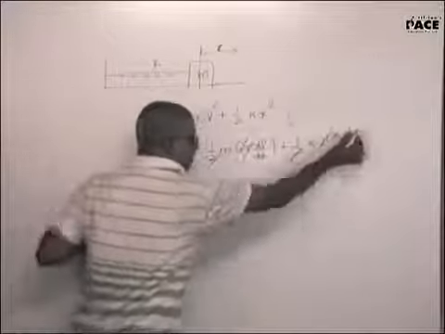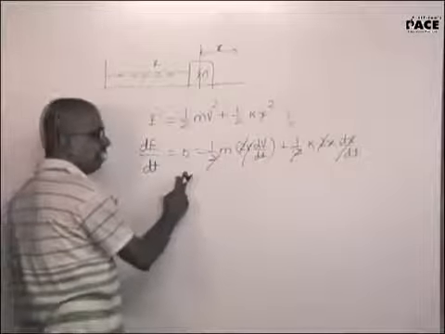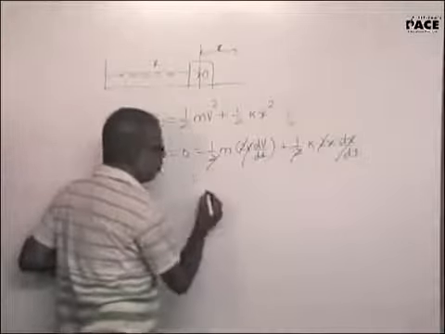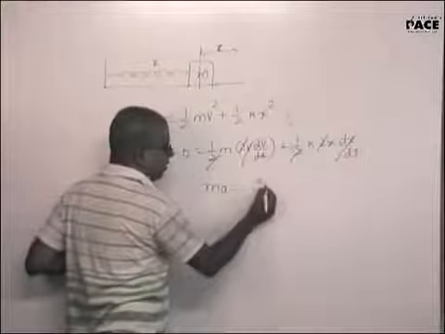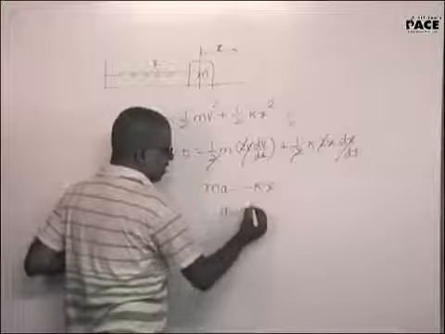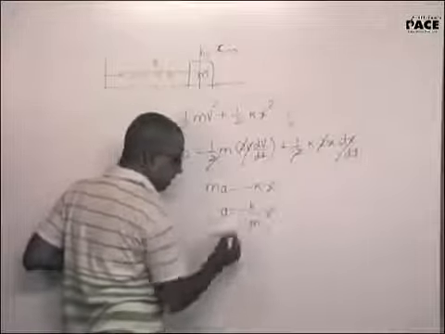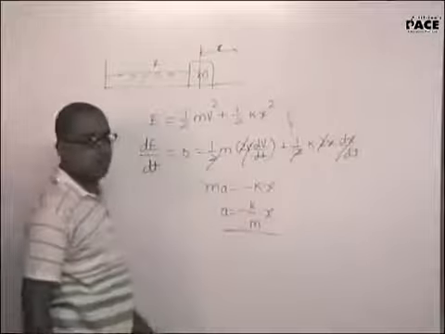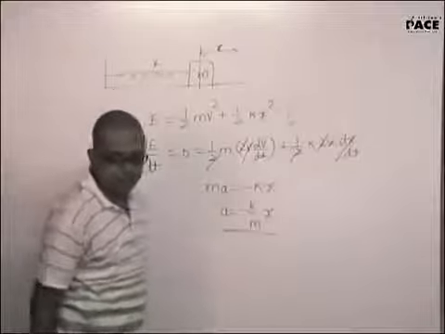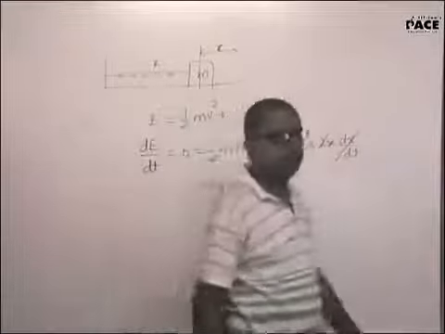Right? v and dx by dt will come to the denominator of this and it will become 0. So m into a is equal to minus kx. a is equal to minus k by m into x. Is this the equation that we are expecting? Yes, sir. Excellent. Take it down.